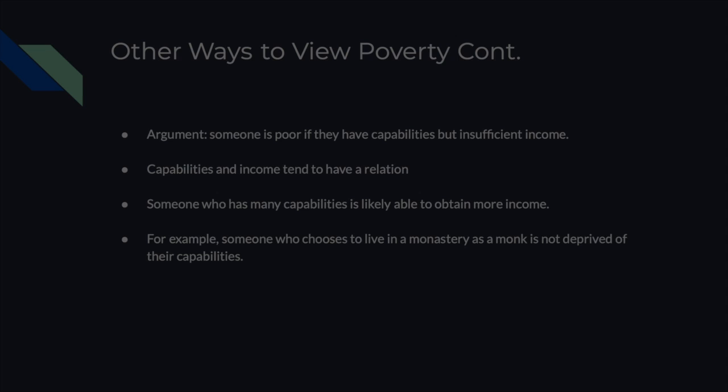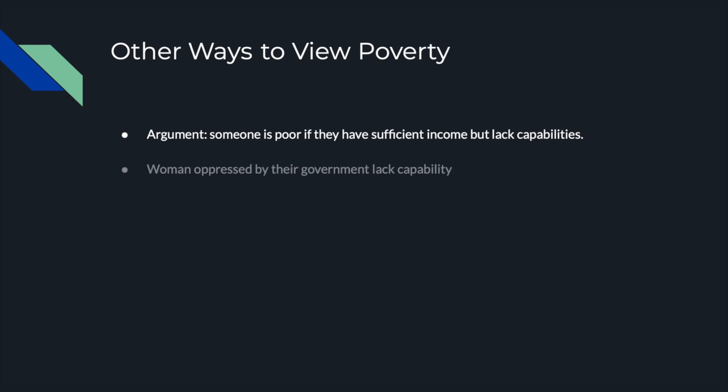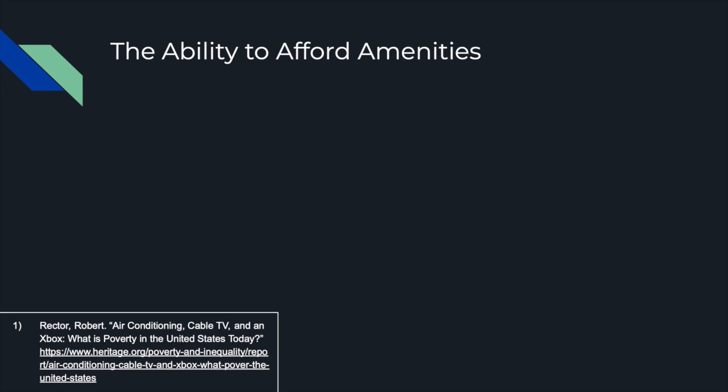Another argument could be that someone is poor if they have sufficient income but lack capabilities. For example, in a society where women are oppressed by the government, it would result in a lack of capabilities for every woman. Even if one of those women lived in a wealthy family, she would still lack any capabilities. This is an issue that needs to be approached separately, and by being approached separately, this issue can be more directly targeted and solved more effectively. We also have another argument brought up by Robert Rector.